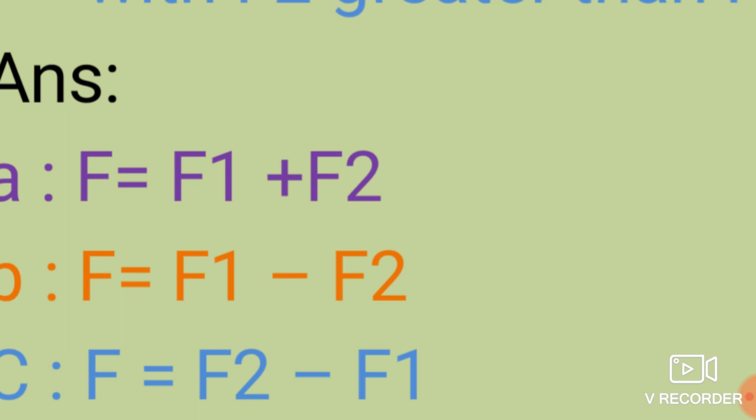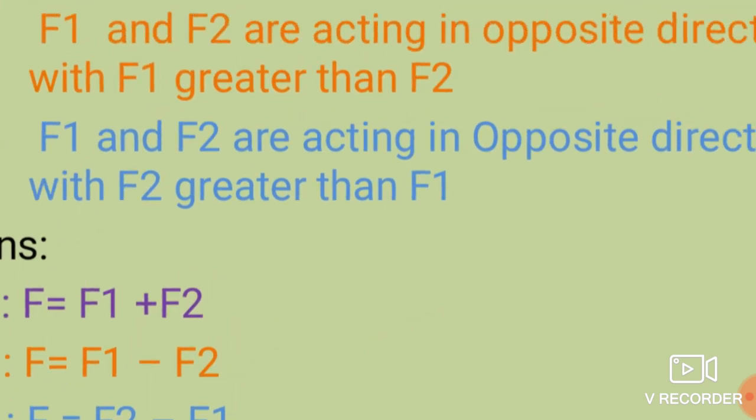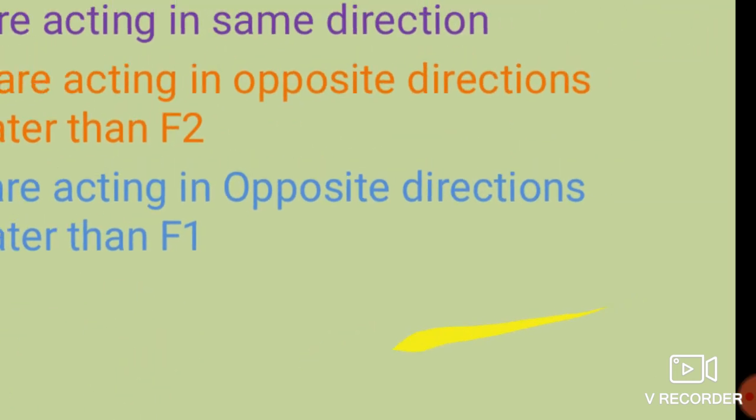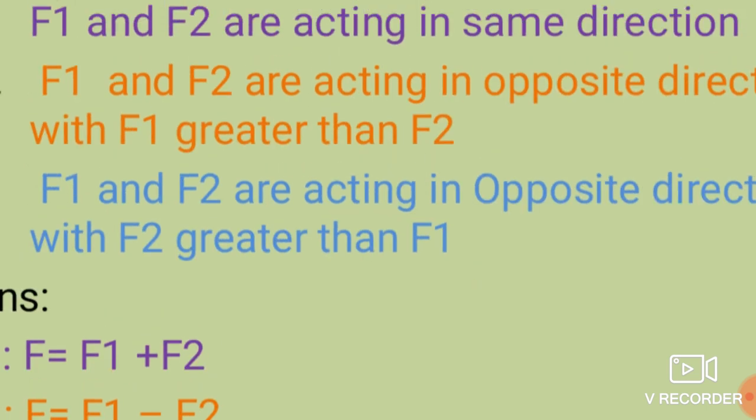Now the third case. F1 and F2 are acting in opposite directions with F2 greater than F1. Here also these are the two forces, F1 and F2, both acting in the opposite direction, same as case B. But what is the difference over here?